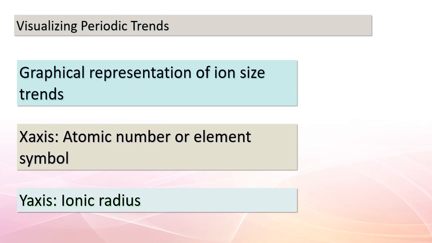Elements moving from left to right within a period show a consistent decrease in ionic radius, while elements moving down a group exhibit a clear increase in ionic radius. This visual representation beautifully encapsulates the dynamic nature of ion size trends. Keep this in mind as we journey forward in our exploration of periodic trends. Brilliant work, class.